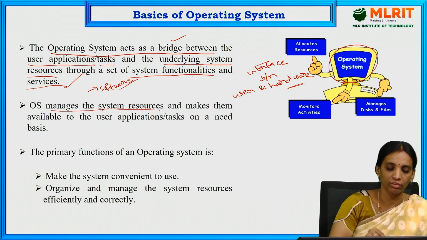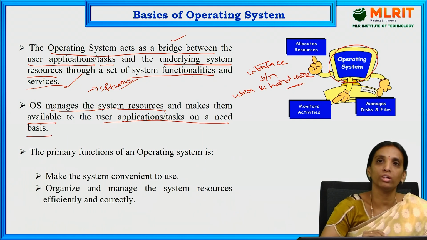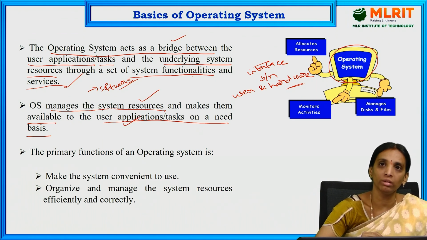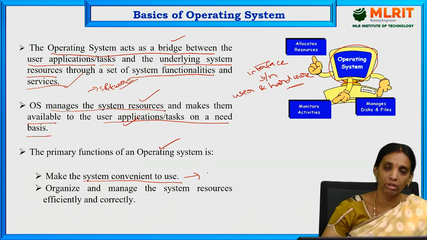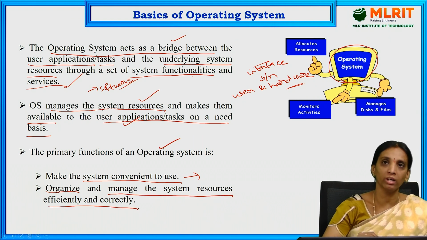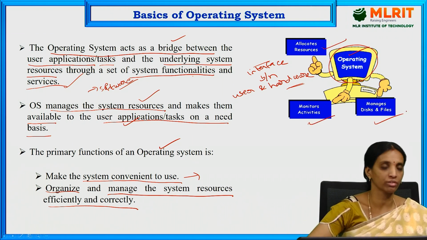It manages the system resources and makes them available to the user applications on a needed basis. So it can be used to manage the system resources which are connected to that CPU or system for the user applications through the software. The primary functions of operating system are to make the system convenient to use. That means all the resources which are available to that system should be convenient to use for the user, and to organize and manage the system resources efficiently and correctly. Here it functions for allocating the resources, monitoring the activities and managing the disks and files.